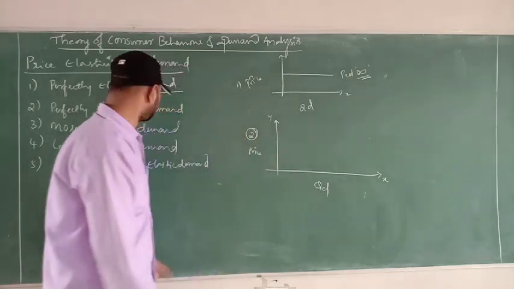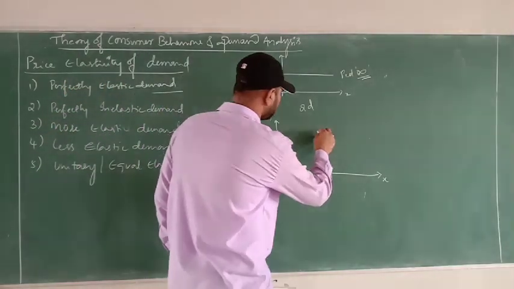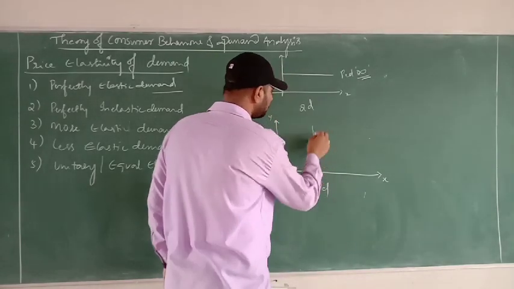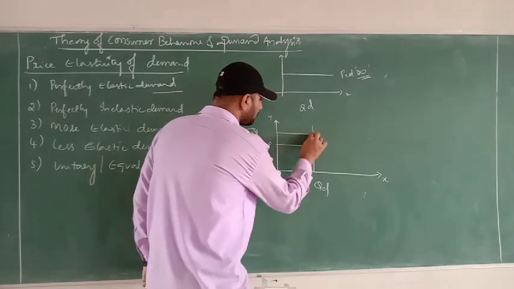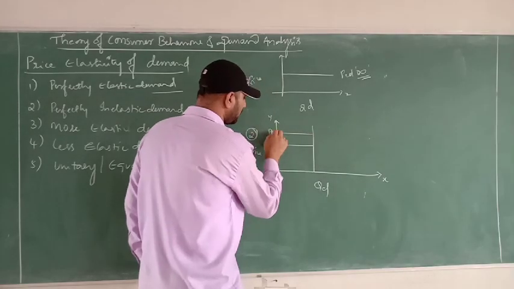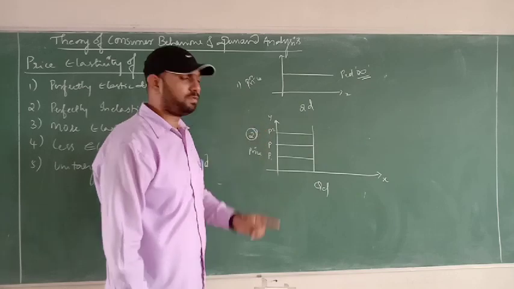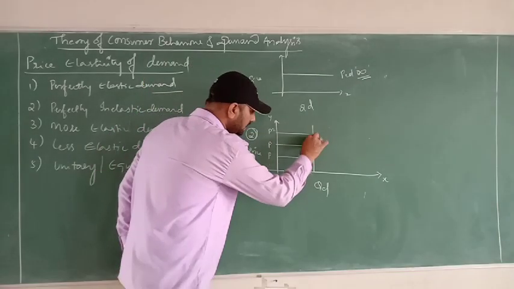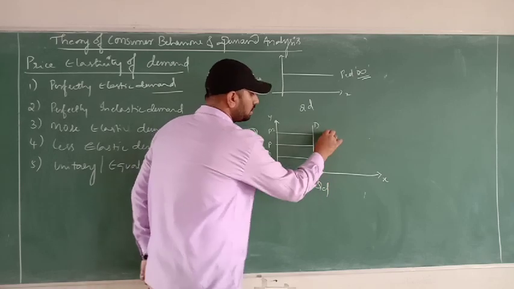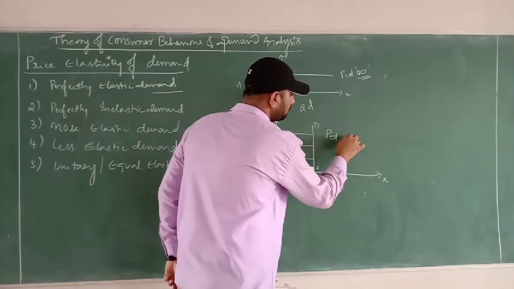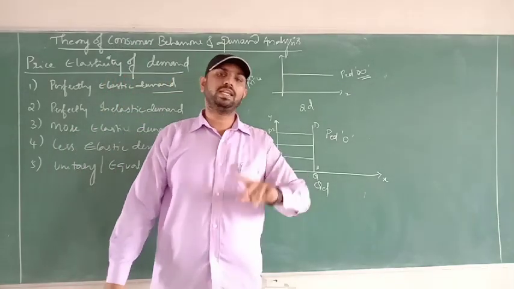Coming to the second one, perfectly inelastic. Let's take an example. This is a price. If the price increases or decreases, either the price may increase to P2 or decrease to P1, but the demand for a certain commodity will be the same. Then the price elasticity of demand becomes zero. There is no change. Then that is called perfectly inelastic demand.